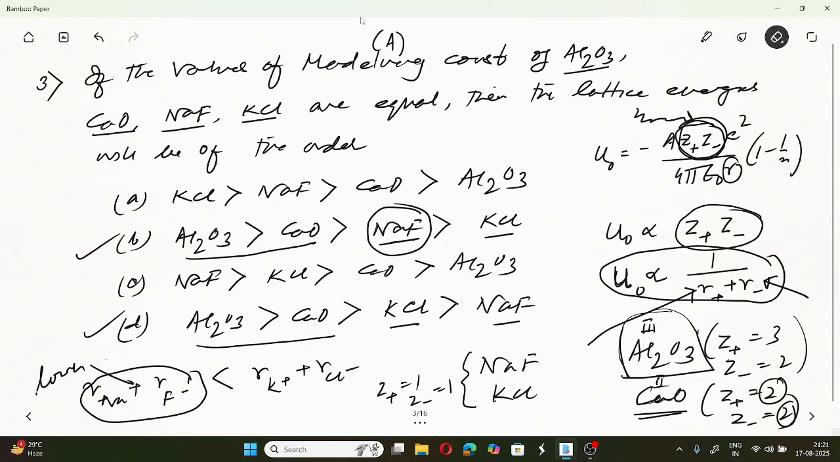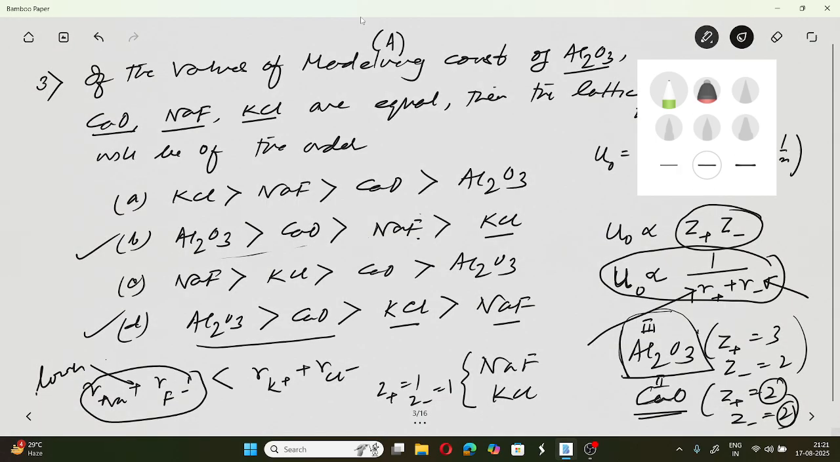So the correct option will be B. So B will be the correct option.